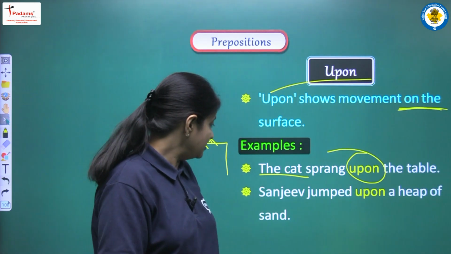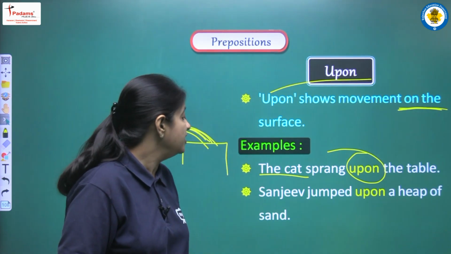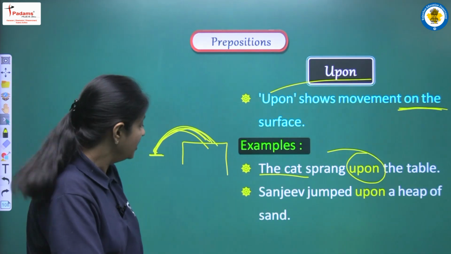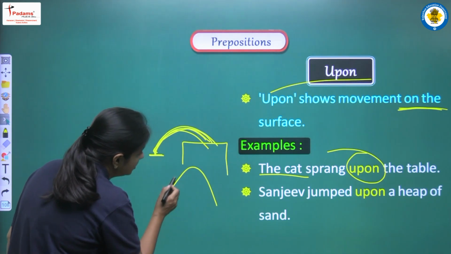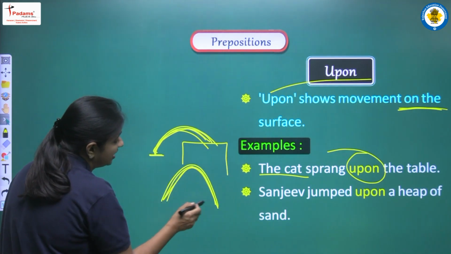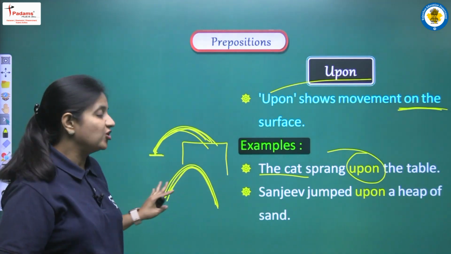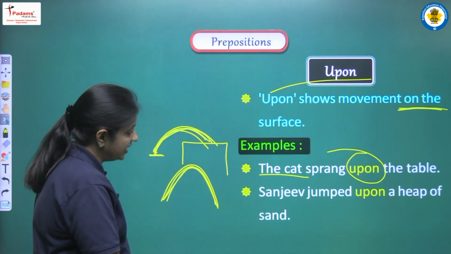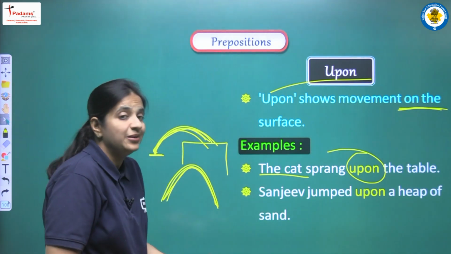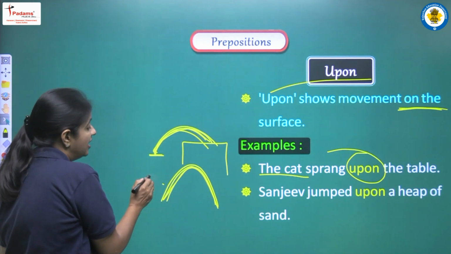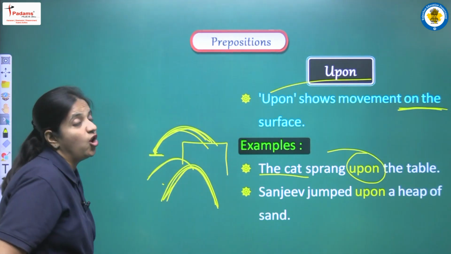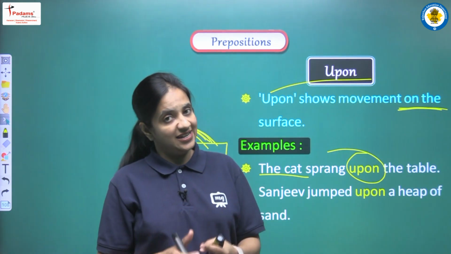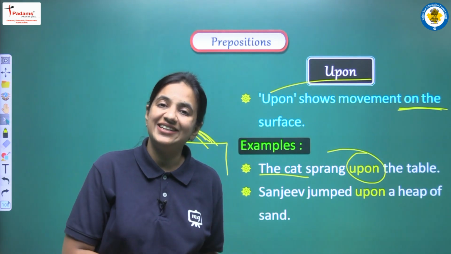Okay, next is Sanjeev jumped upon a heap of sand. So there was one kind of heap of sand. What is a heap of sand? Heap of sand means you must have seen many times, sand piled up in this way, like a mountain. So that is known as a heap. It is a heap of sand, and we are talking about one boy. So we are saying that he jumped upon a heap of sand. So earlier he was standing here, and now he jumped where? On the heap of sand. And when we are trying to show this kind of movement, then yes, we have to use upon in our sentence. Okay.